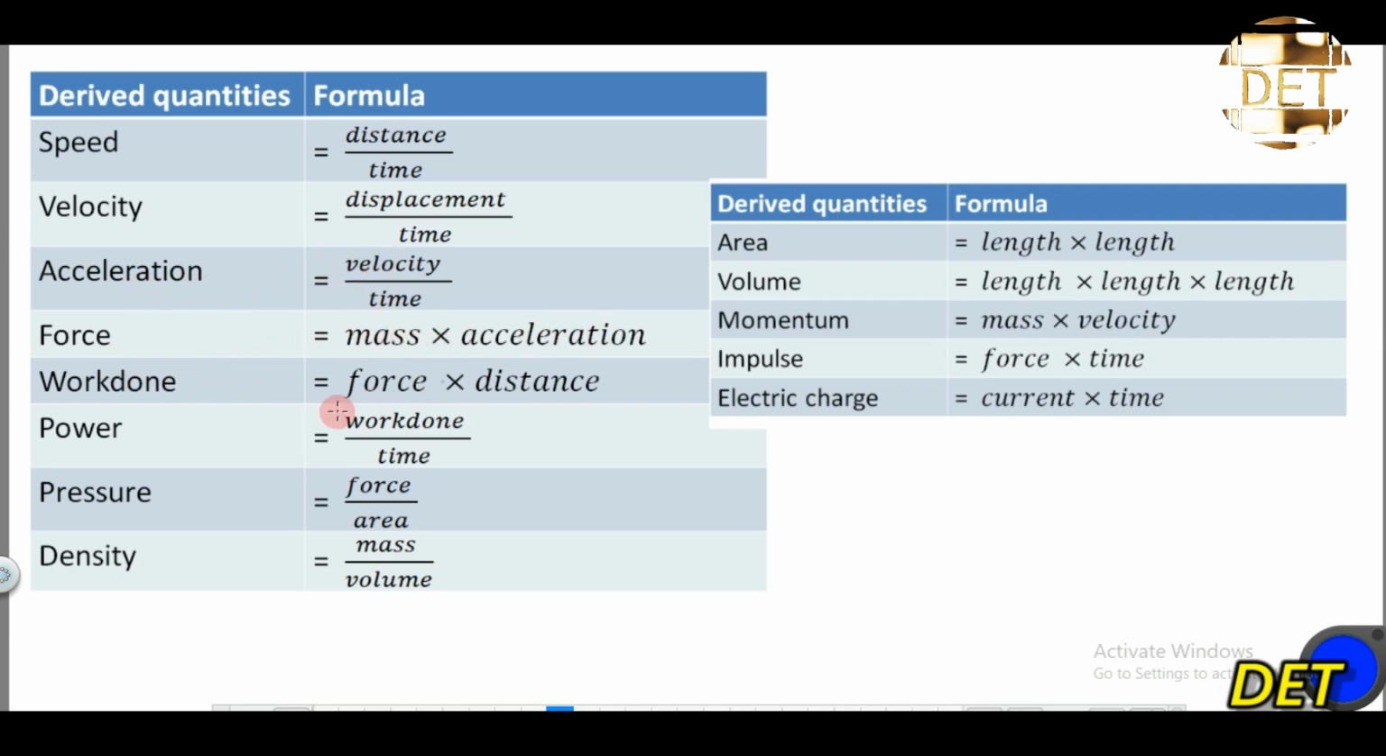Force is equal to mass times acceleration. Work done is equal to force times distance. Power is equal to work done over time. Pressure is equal to force over area. The density is equal to mass all over volume. So these different formulas for these different derived quantities you must know in order to write out their dimension.